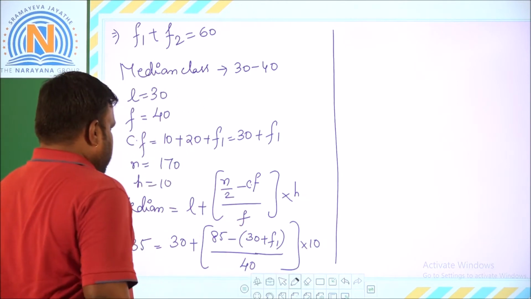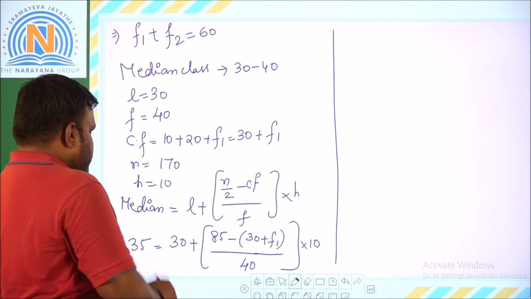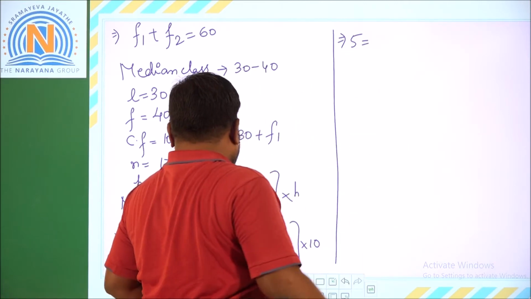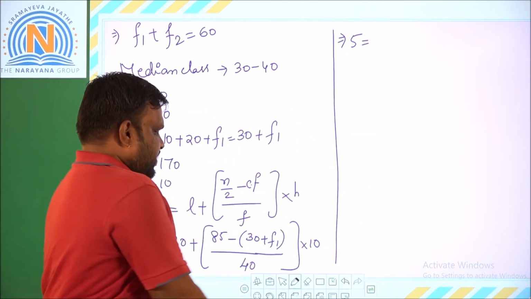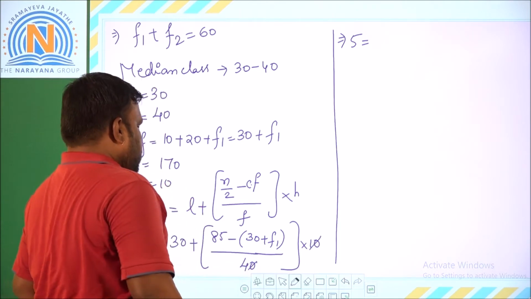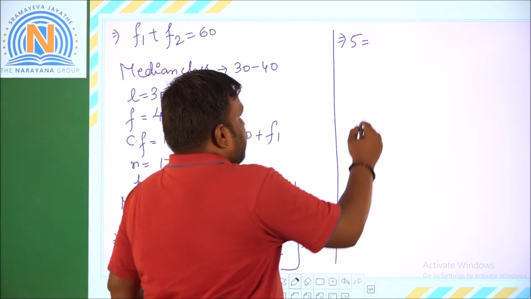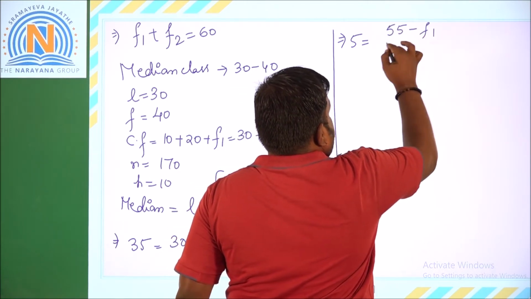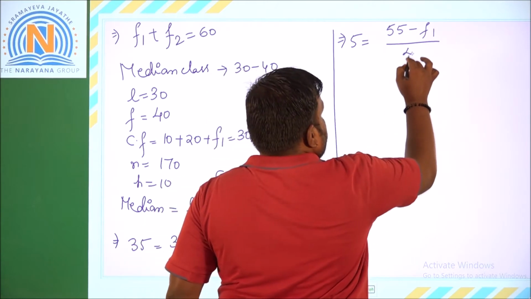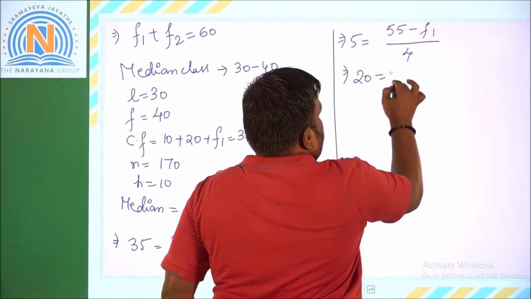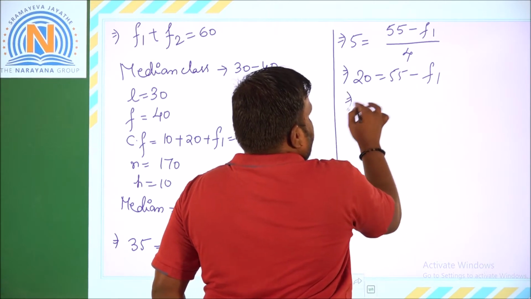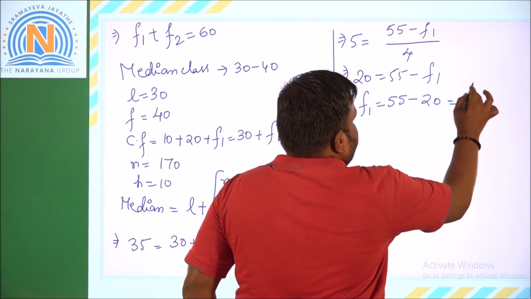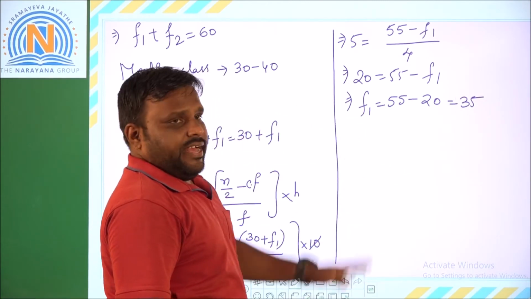For further simplification, take 30 to the LHS. So 35 minus 30 gives you 5. 5 is equal to 85 minus, see here, first the 0 and this 0 get cancelled. So 85 minus 30 gives you 55, 55 minus F1 by 4. On cross multiplication, 20 is equal to 55 minus F1. From here, F1 is equal to 55 minus 20, that is 35. So you got the value of F1 as 35.